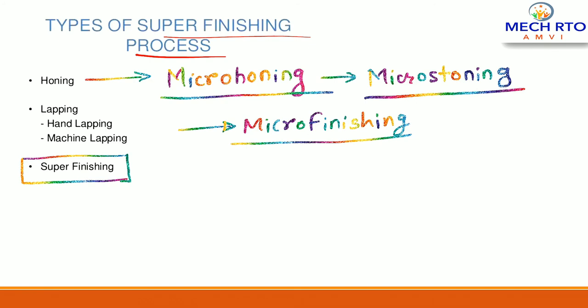It comes in this part of the process, that is honing, also known as micro honing. This is the classification of honing. This is a super finishing process, guys, also known as microstoning, right? These are micro finishing processes, right? These are super finishing processes because very smooth surface finishes are obtained by these processes, right?